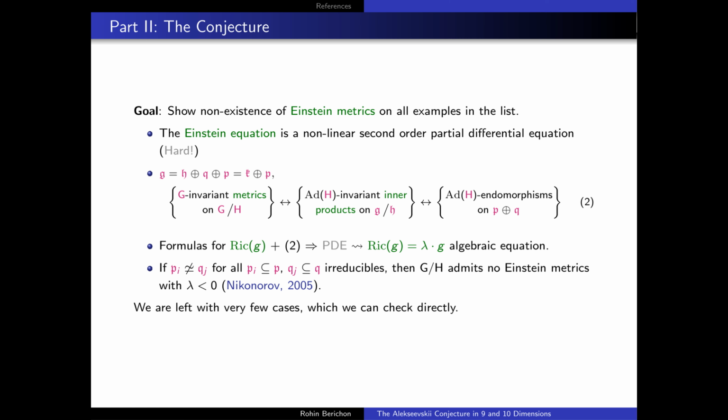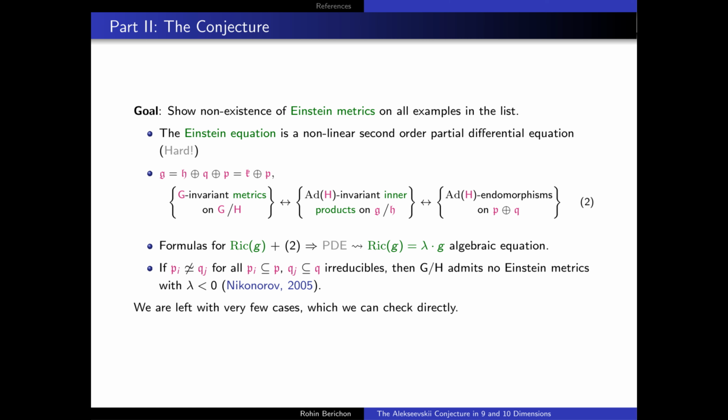Then, using formulae for the Ricci curvature and this identification of G-invariant metrics with intertwining endomorphisms for the adjoint representation, one finds that this partial differential equation of the Einstein equation actually reduces down to an algebraic equation.